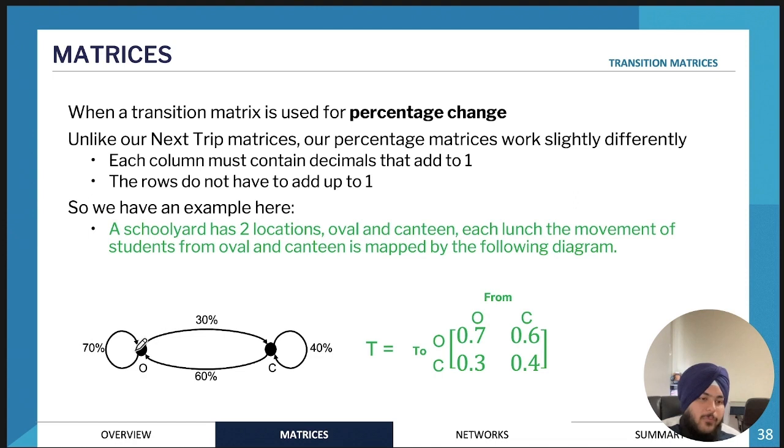So for example, if we had 10 people going to the oval today, tomorrow 30% of those will go to the canteen and 70% of them will stay at the oval.